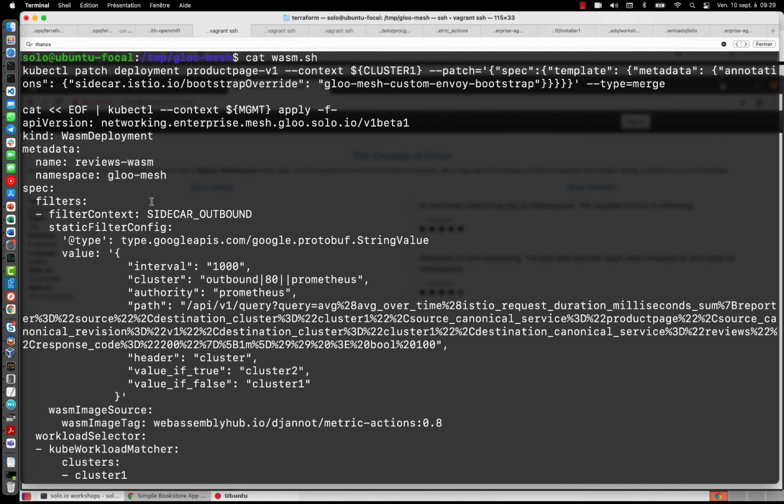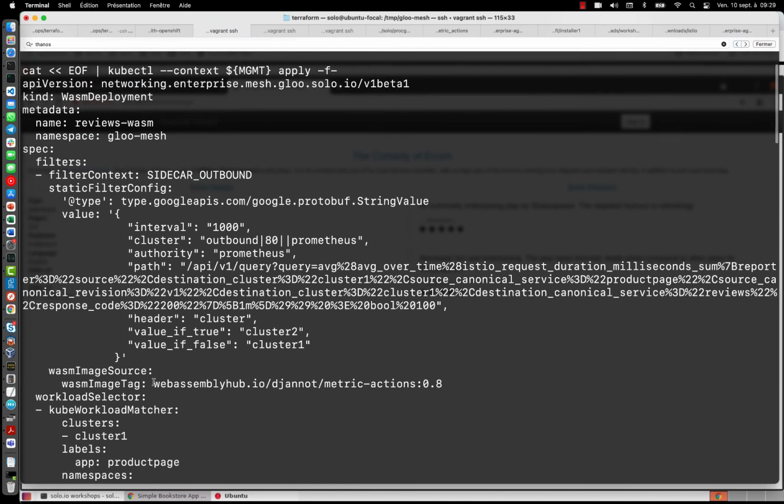In a declarative way, I want to use this image that I built, which needs some parameters. It uses the parameter interval to know when it should contact Prometheus, so it will be every 1 second. It will contact Prometheus with this cluster name and run this query, and I will show you that in the Prometheus UI.